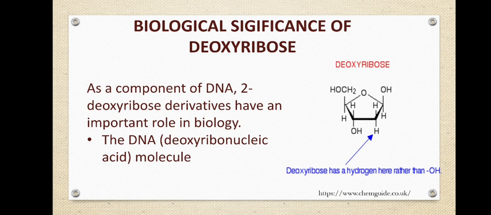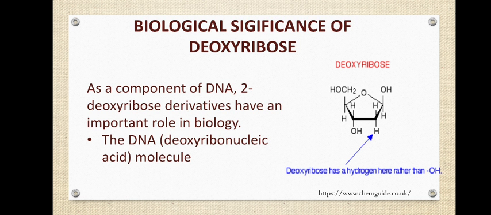Deoxyribose, as we said, is a ribose where oxygen is removed from the second carbon atom of the 5 carbon atoms present in ribose. Now we are all familiar with the molecule called deoxyribonucleic acid, or simply DNA, which is the genetic material present in most of the organisms on this earth.